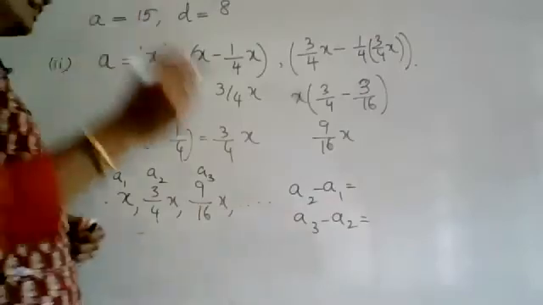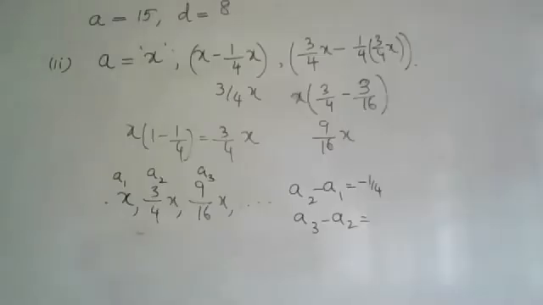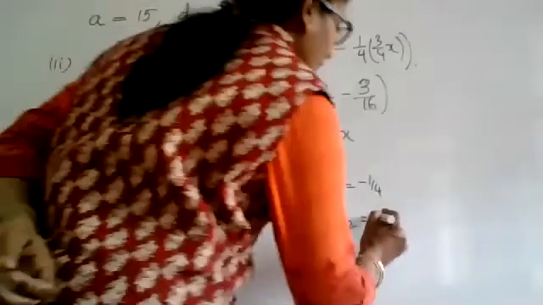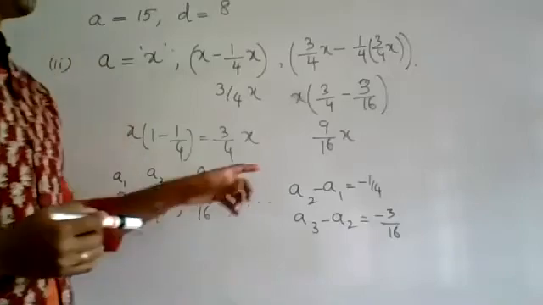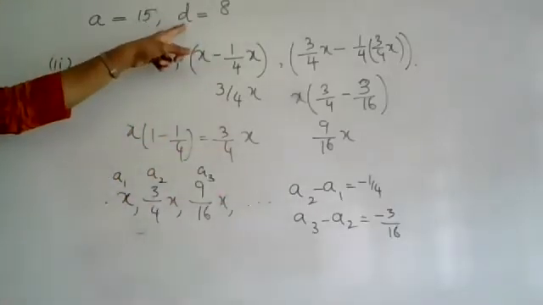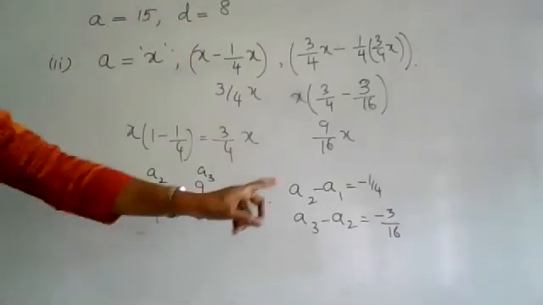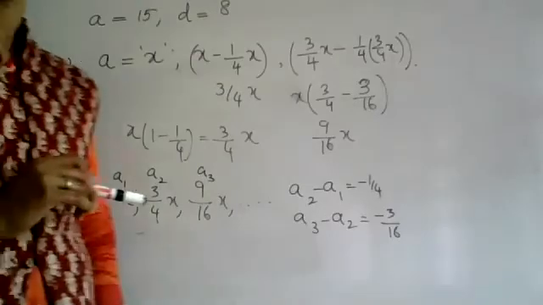In the first case, you are getting negative 1/4, correct? And in the second case, you are getting what? Negative 3/16 x. So is it the same? Negative 1/4 and negative 3/16? They are not the same. Because the common difference is not the same. That is, D is not the same. I can say that the given list or the given series of numbers is not forming an AP.